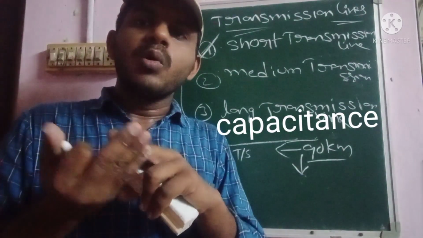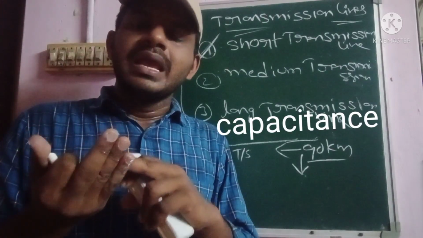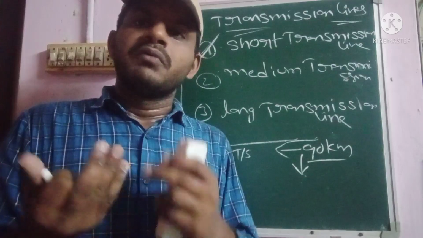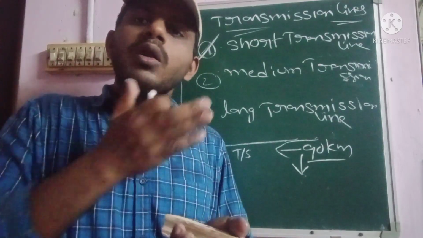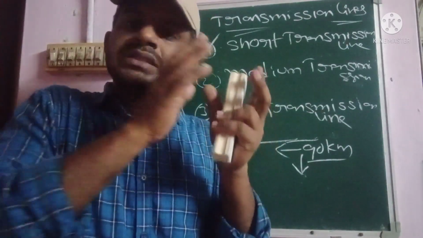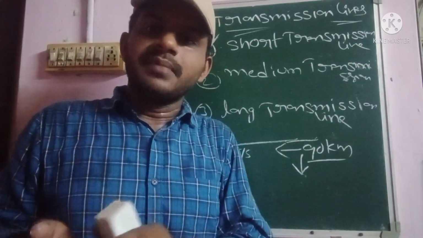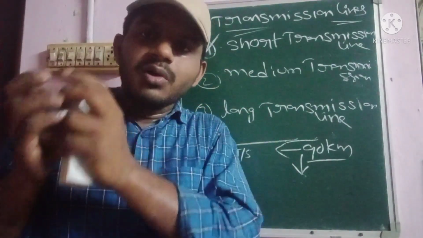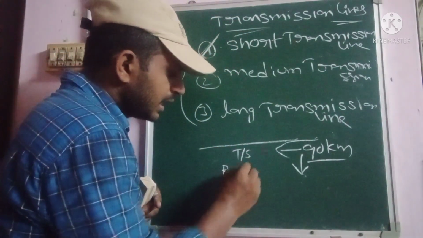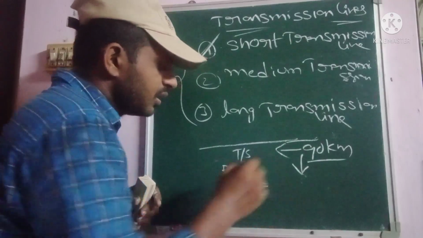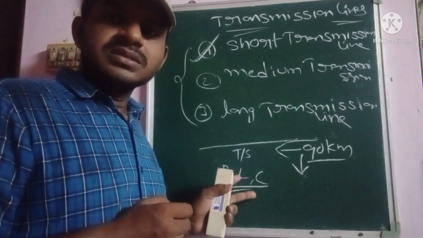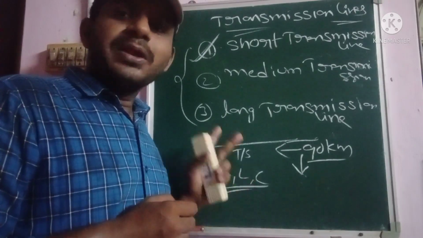These are the three parameters in a transmission line. Without them, current cannot flow from the generating station to the load center. They are called line parameters, also called lumped parameters.